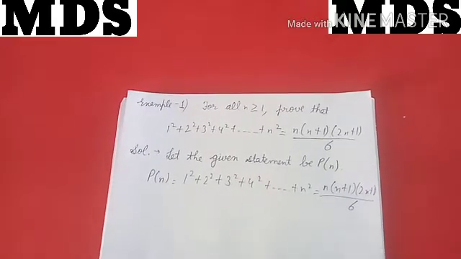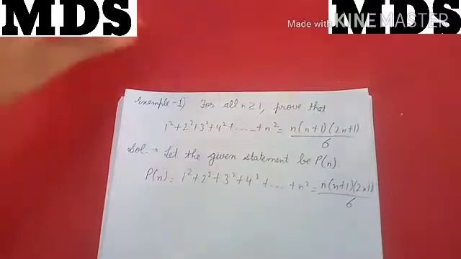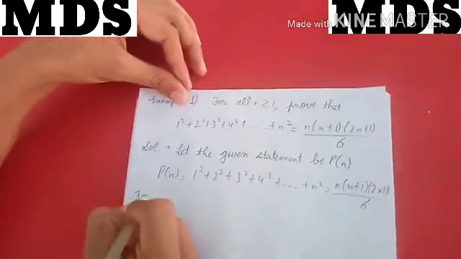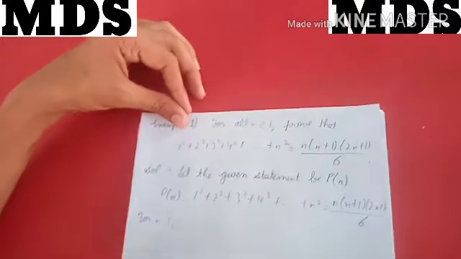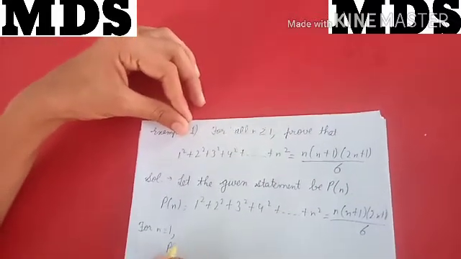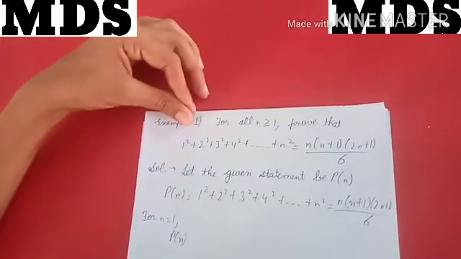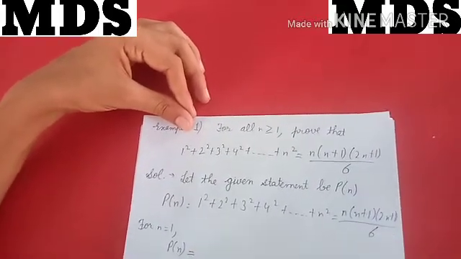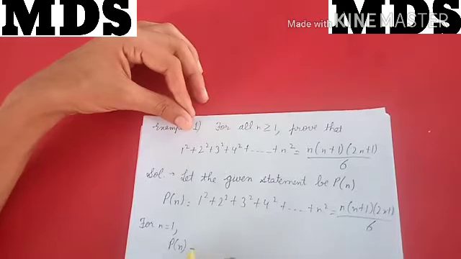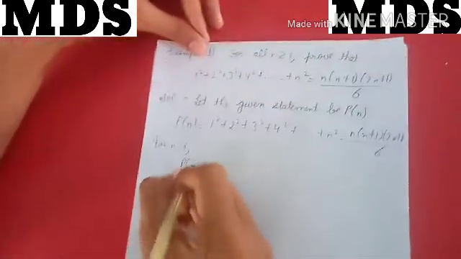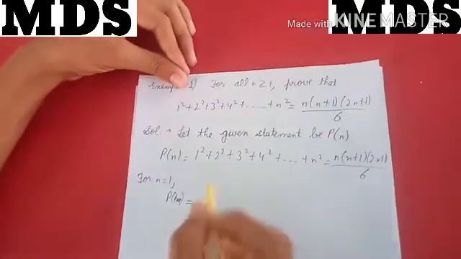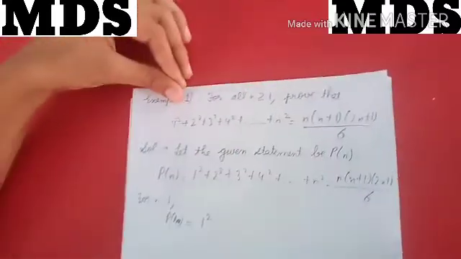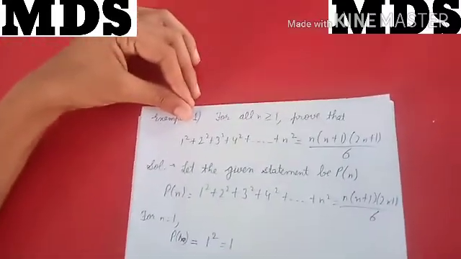So how will we do it? First, for n equal to 1, what will our P(n) be? P(1): in place of n we write 1, so it is square of 1, that is 1.